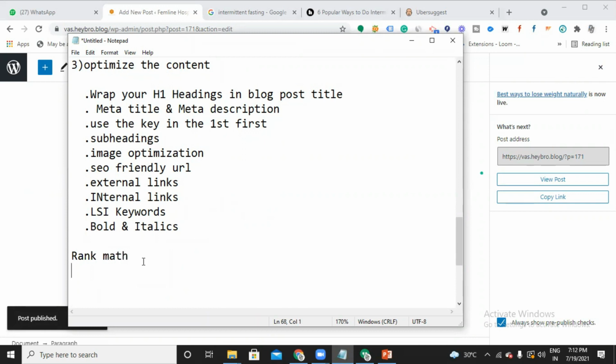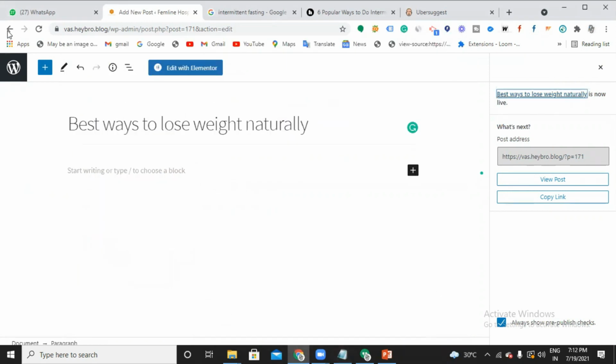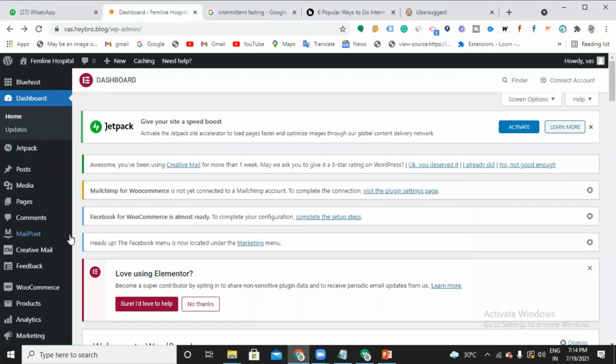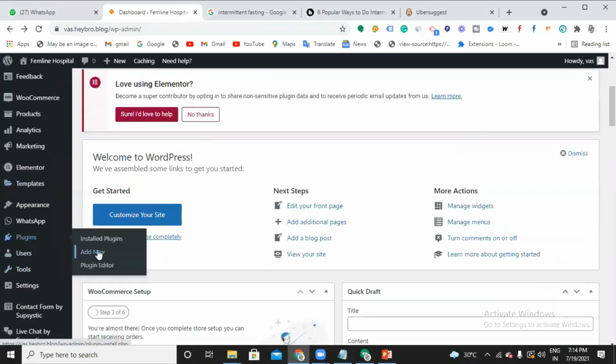You can use any plugin, either Rank Math or Yoast, or you can also use All in One SEO. Any of these 3 plugins you can use, but do not use all 3 together. I'm going to install Rank Math. It really works very well, and I personally like that plugin.